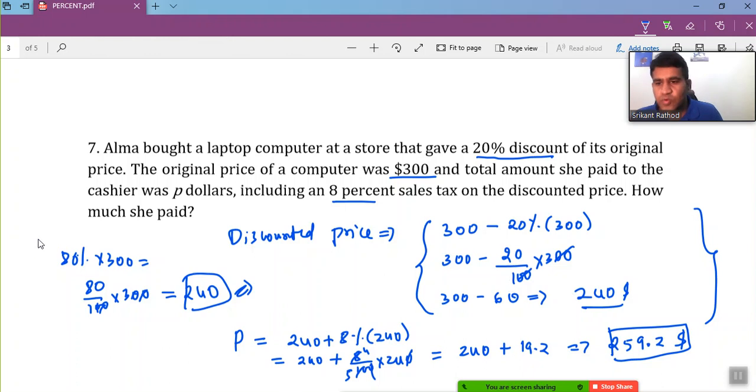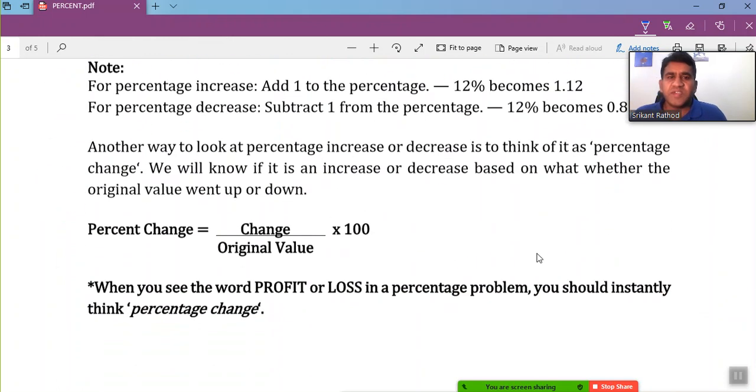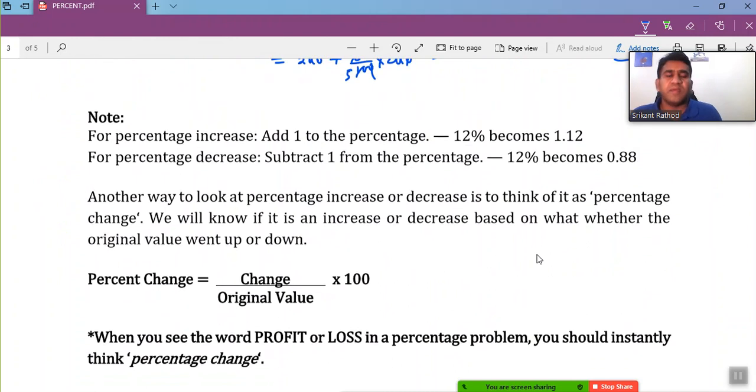I would suggest going with 80% of 300, which gives you 240, and then add that with the 8% tax, and solve according to what they are asking, right? This is how they ask questions involving tax, discount, or "off" along with the other concepts of percent, right? Let's move next.